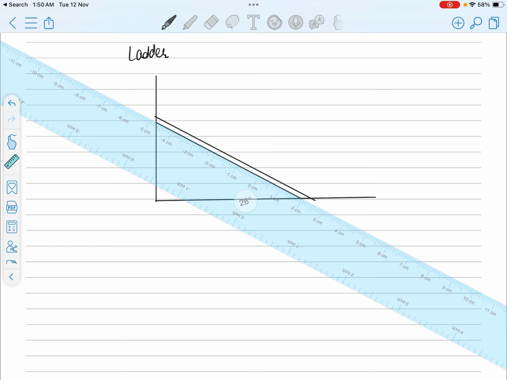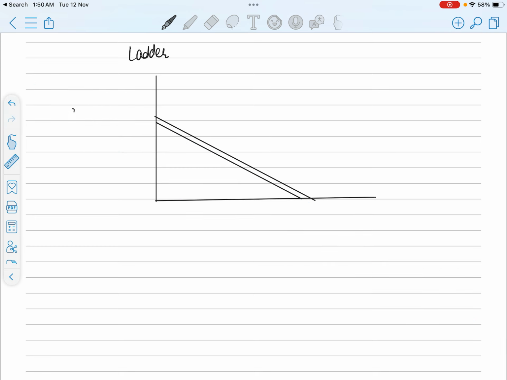Imagine this is the ladder, and we imagine that this is a smooth surface and this is a rough surface. The ladder makes an angle theta with the surface. The weight of the ladder is acting through its center of gravity.